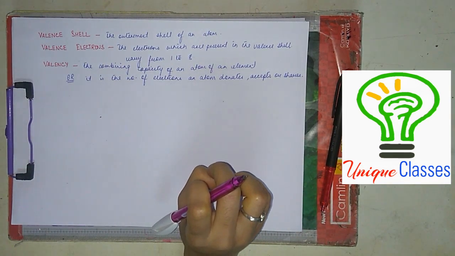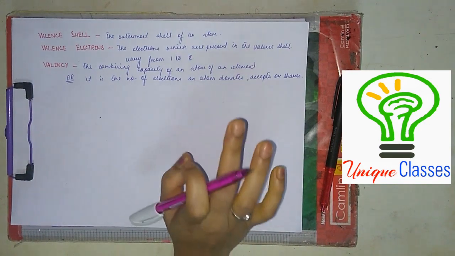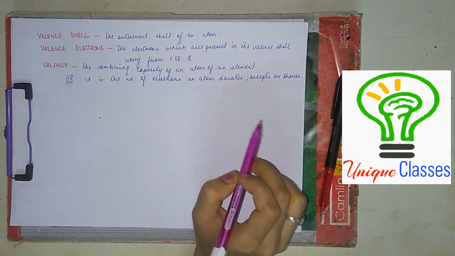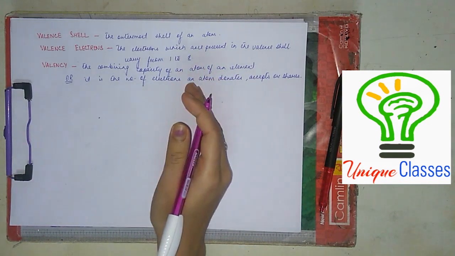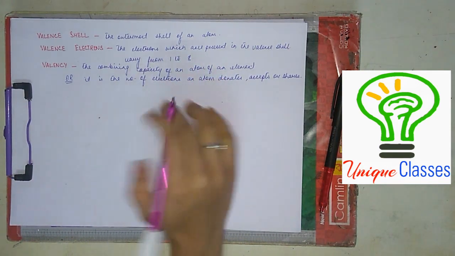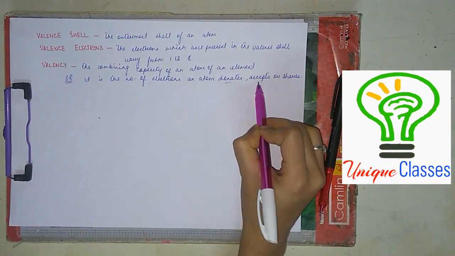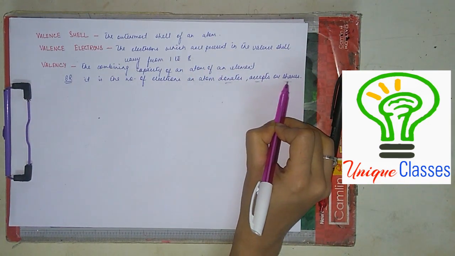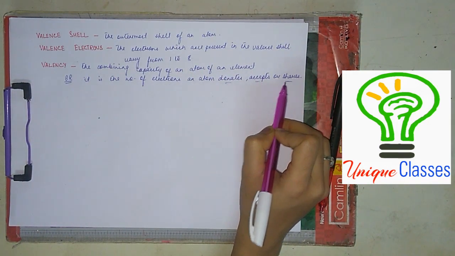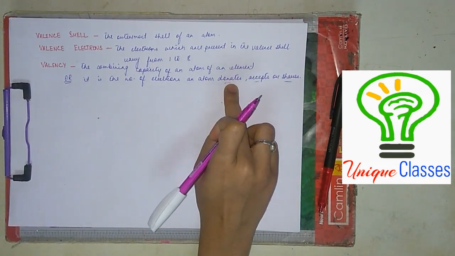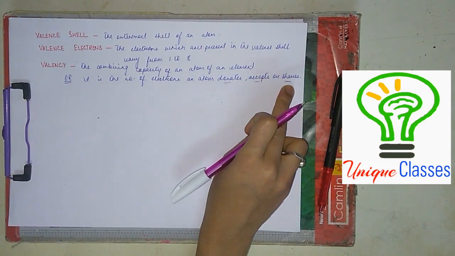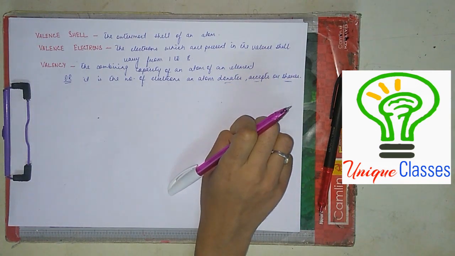Clear? They combine by donating, accepting or sharing electrons. And the number of electrons they have donated or accepted or shared is called valency.